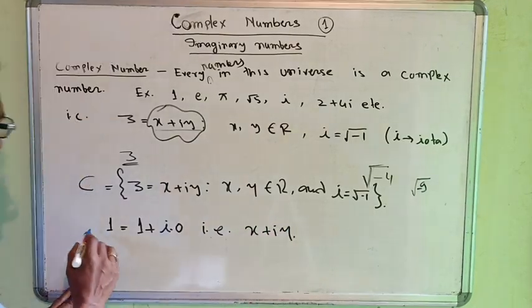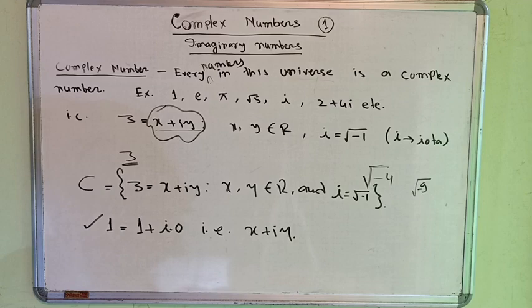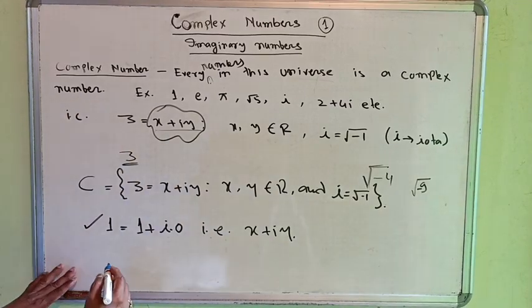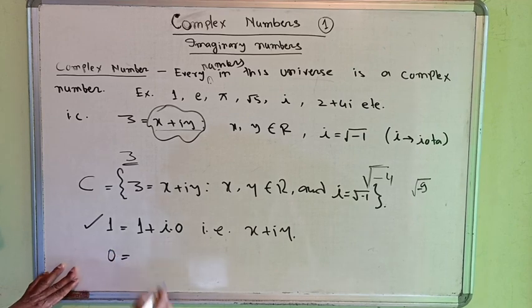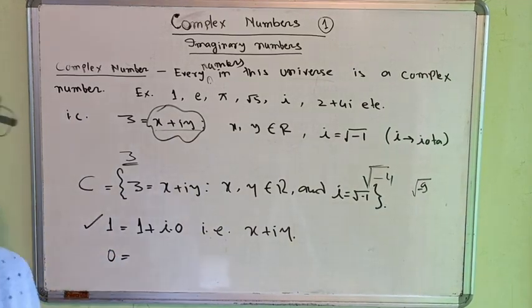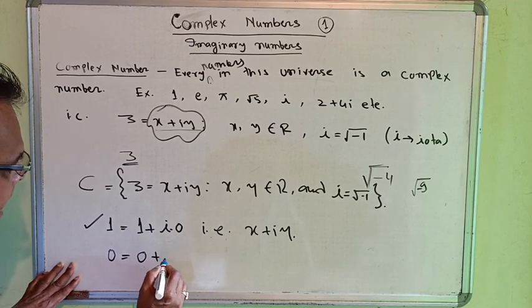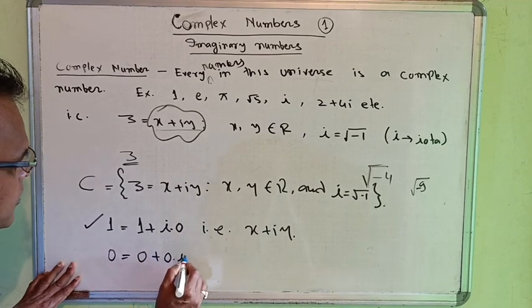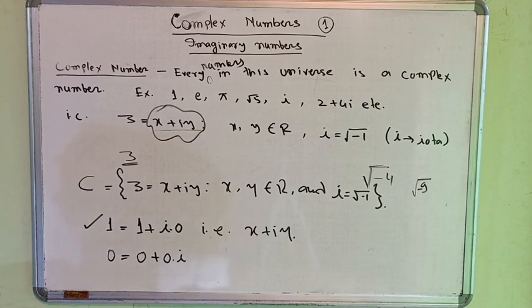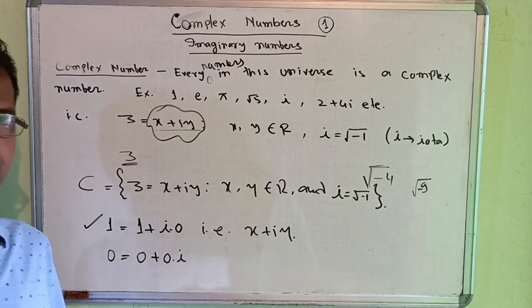So we can say 1 is a complex number. Similarly, suppose we take another number, 0. 0 is also a complex number. Why? 0 can be expressed as 0 plus 0 into i. So 0 is a complex number.